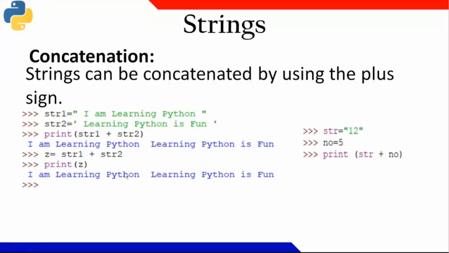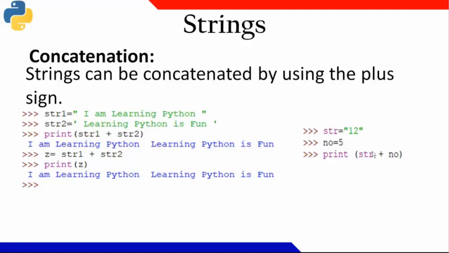Okay. Now, can somebody tell me, str is 12 and no is 5? What will be the output here? I'm waiting for your response. Anybody can unmute yourself and give me the answer. I'm waiting for your response, please.